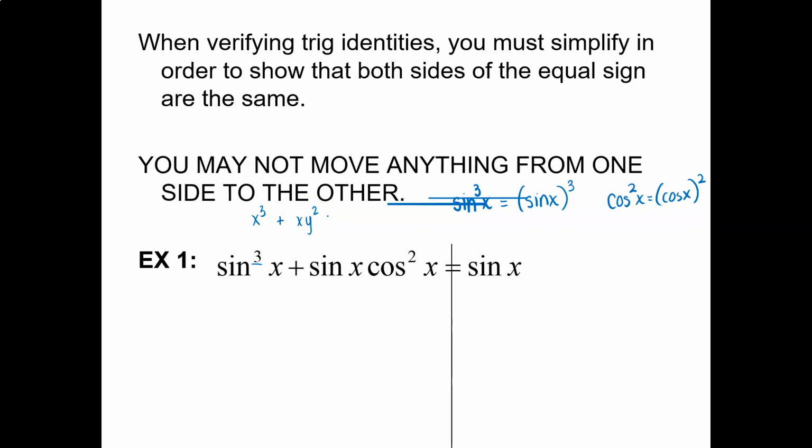So you're almost thinking like sine and cosine are variables. If I had x cubed plus xy squared, I could factor something out. What could I factor out? An x. That was just something you knew what to do with that I'm relating this to. I've got 3 sines here. I've got 1 sine over here. I can factor out a sine.